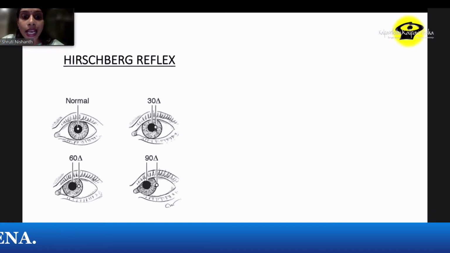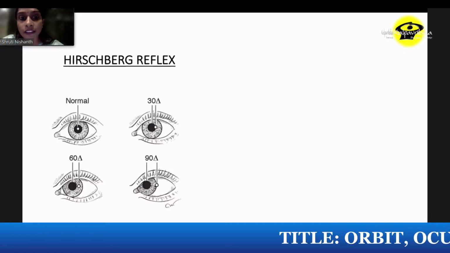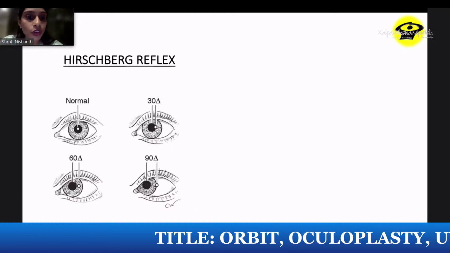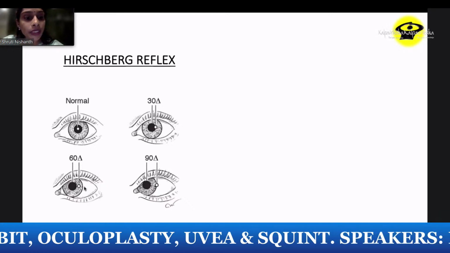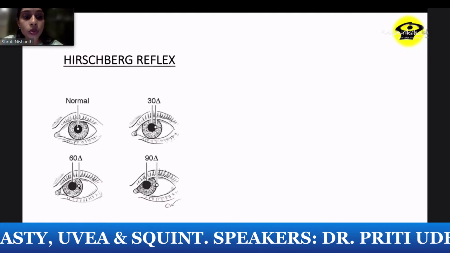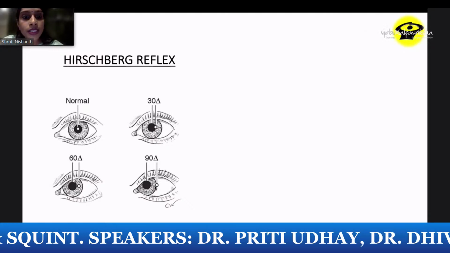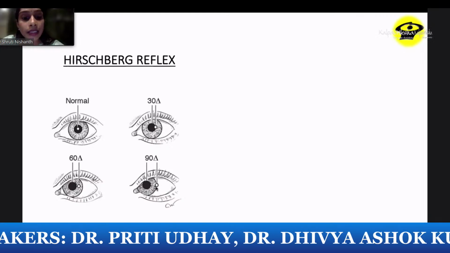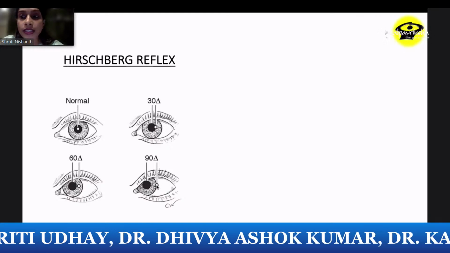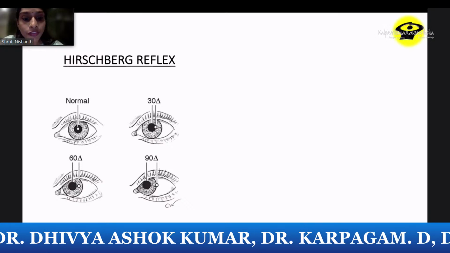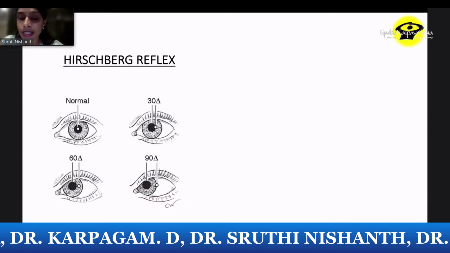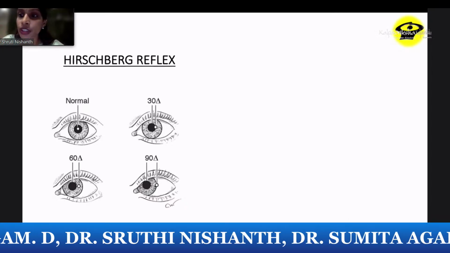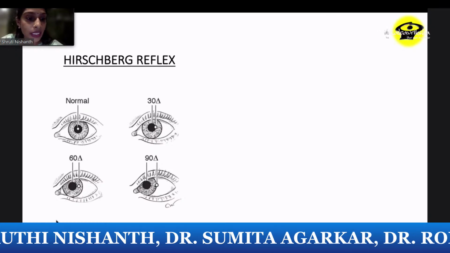But when you see it at the pupillary margin, it is equivalent to 15 degrees of squint, or roughly translates to 30 prism diopters of deviation. Again, between the pupillary margin and the limbus is about 30 degrees or 60 prism diopters. And at the limbus is 45 degrees of squint or 90 prism diopters. So it's actually twice the degrees. So the degrees are different and the prism diopters are different. It's important to keep the concepts clear in that.